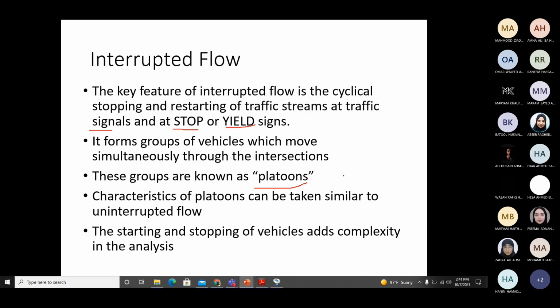So the analysis is more complicated near the interruptions. The analysis of vehicles near the interruption is more complicated, and we will look at it in some other chapters. Even in the coming slides, I will just give you a brief outlook of what can happen, but mainly these equations should not be applied to facilities having interruptions.